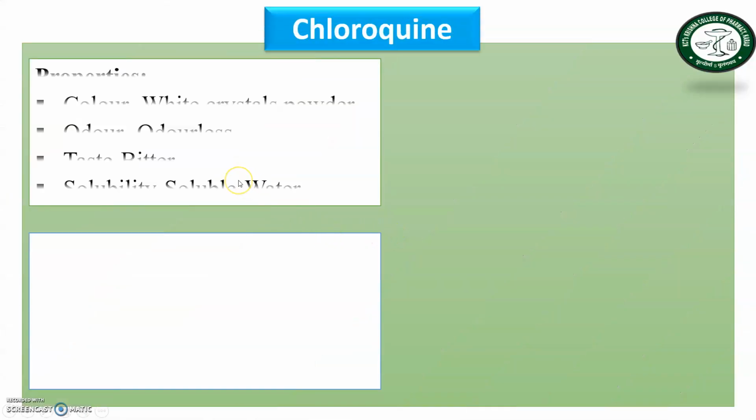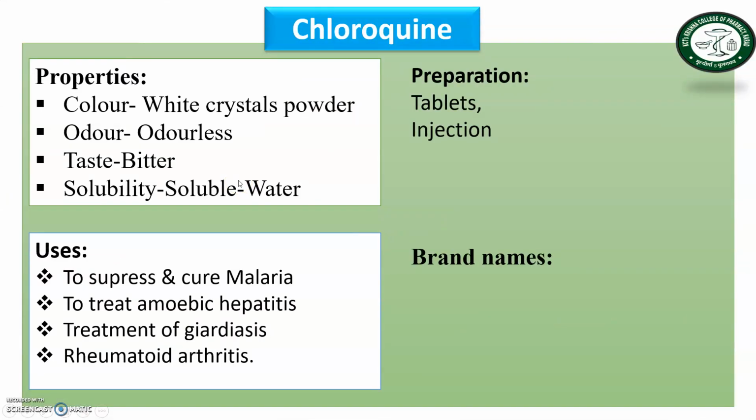Then the properties of chloroquine, uses, preparation, brand names. It is available in tablet and injection form. Brand names include Cipla-quine and Amebiotics. Uses: to suppress and cure malaria, treatment of giardiasis, rheumatoid arthritis, amoebic hepatitis. These are the different uses of this drug. It's very important for the exam.